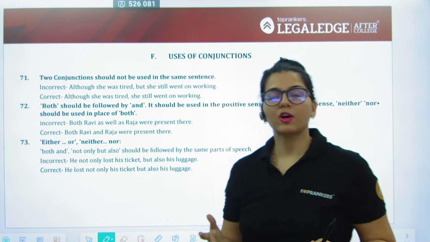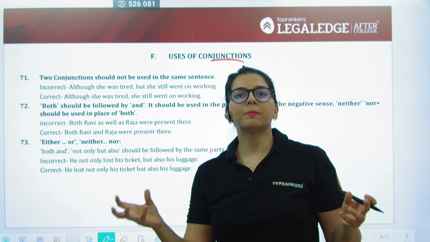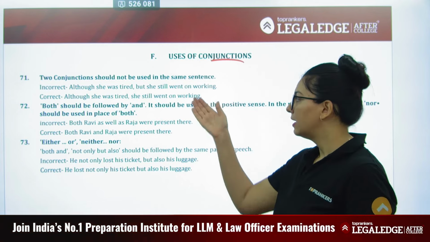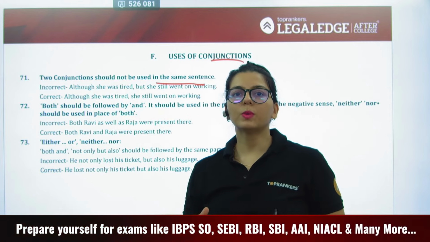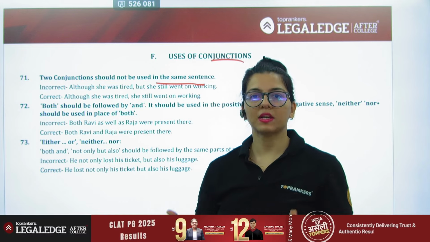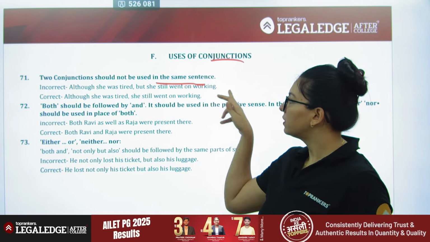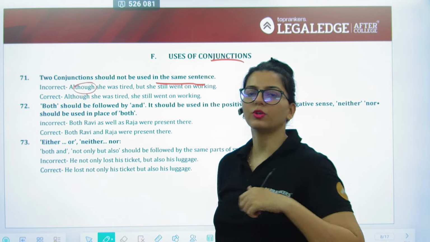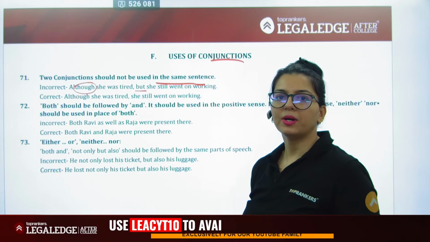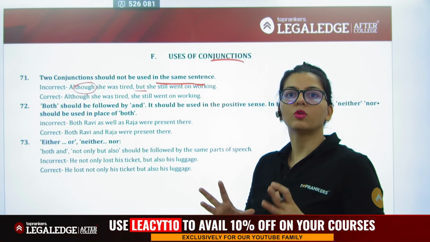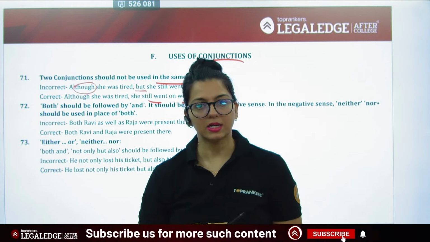Next. So until now we were doing adverbs. We will now get on to conjunctions. Now what are conjunctions? Words that bring two statements together, right? Now let's see. First, two conjunctions should not be used in the same sentence, because if you are using two, it will cancel or it will make the statement overdo itself. Two of the things that we don't like. So "Although she was tired, but she still went on working," that's wrong. So you've already put an "although," you've introduced the idea of contradiction. You don't have to put a "but." Put one and that's enough. Putting two conjunctions will not give you extra meaning. So "Although she was tired, she still went on working" becomes the correct answer.